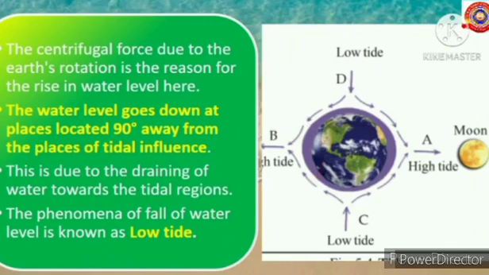The water level goes down at places located 90 degrees away from the places of tidal influence. This is due to the draining of water towards the tidal regions. The phenomena of fall of water level is known as low tide.